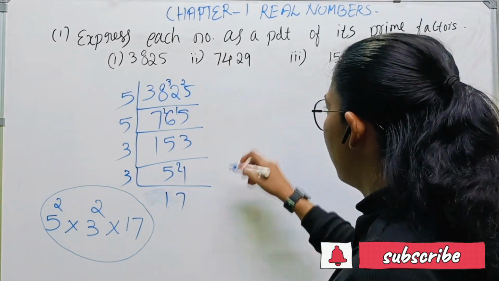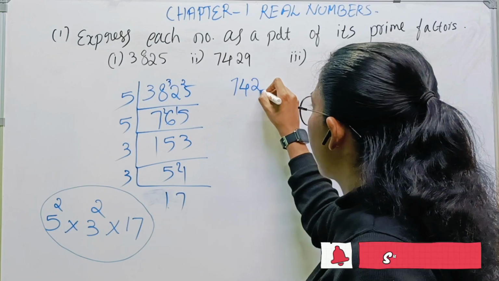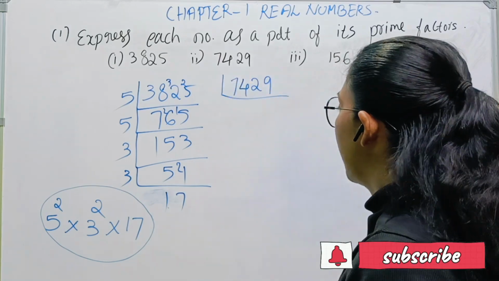Let's move on to the second one, that is 7429.